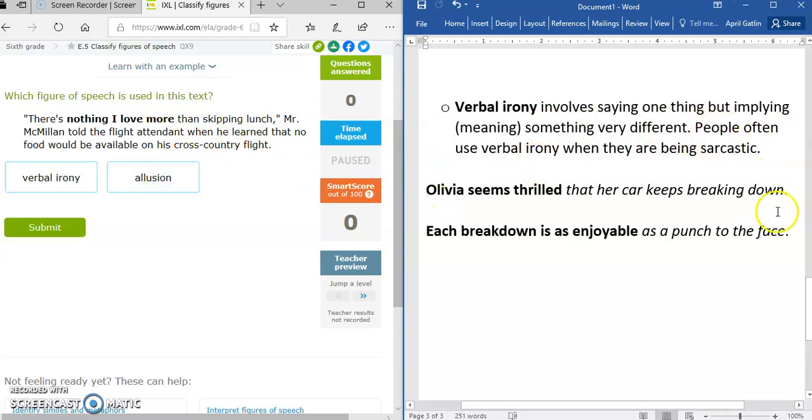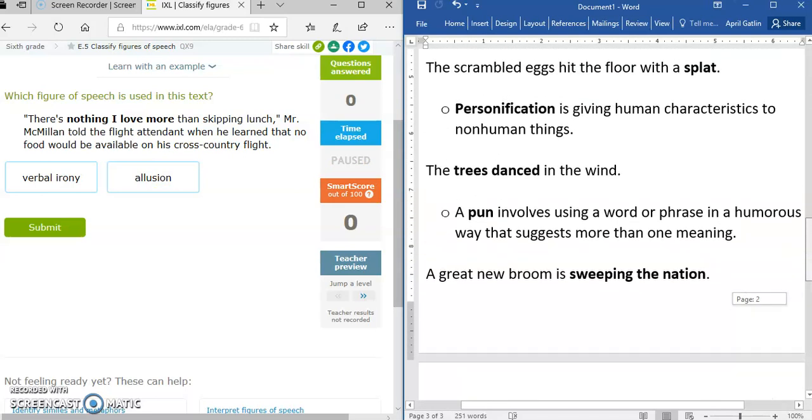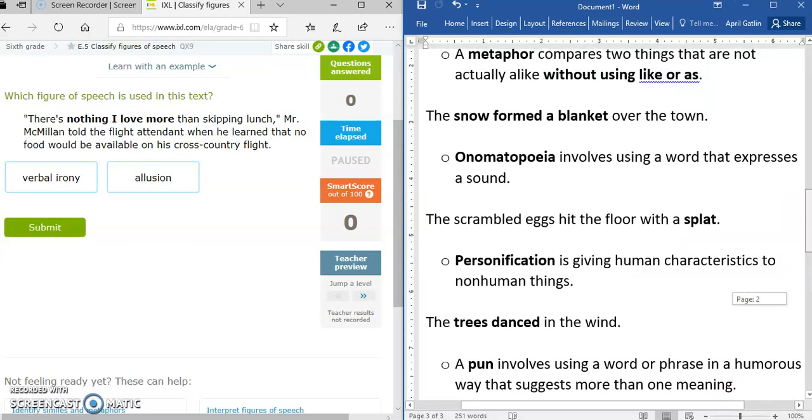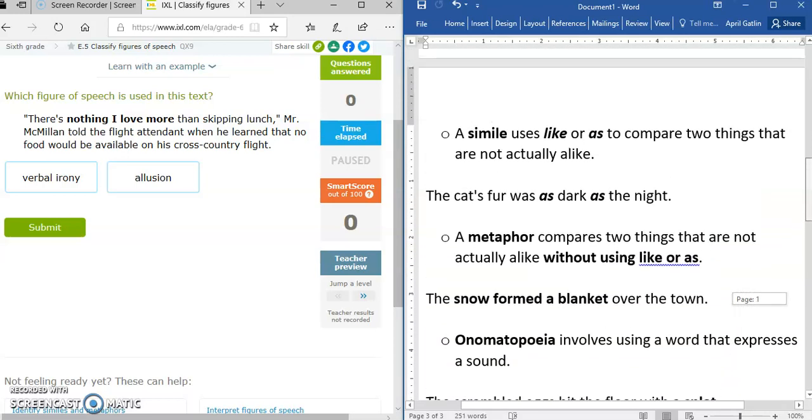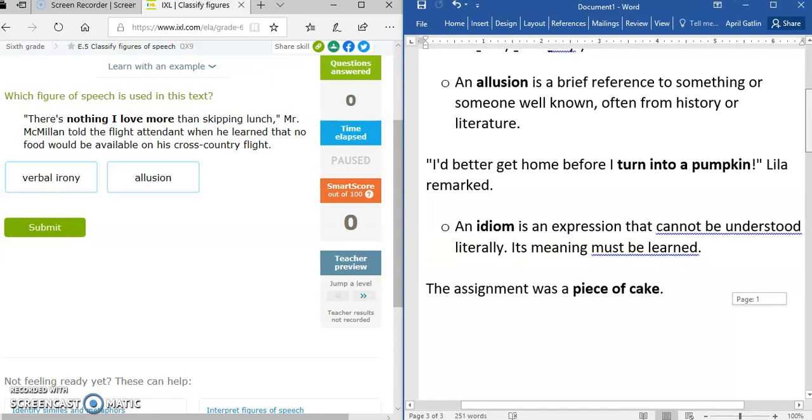However, let's look at the definition of allusion. So I can scroll back up. I'm looking at the definition of allusion, a reference to something that is well known, often from history or literature. And this here is not making a reference to anything that is famous. So this one here is verbal irony.